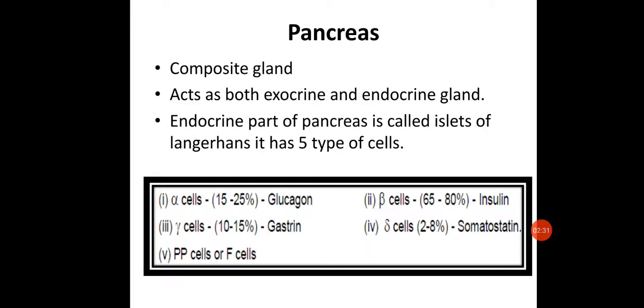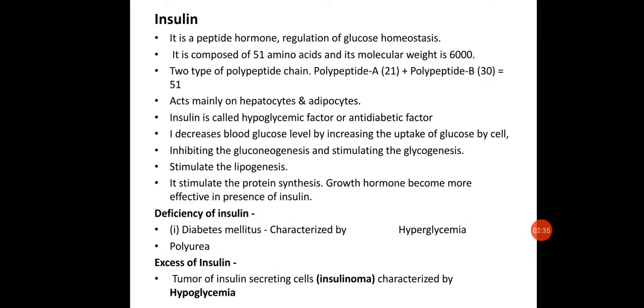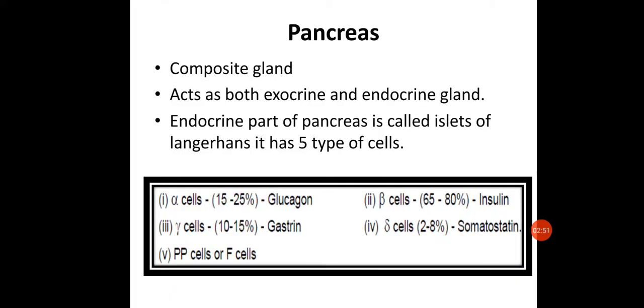So let us start with the beta cells, which are responsible for secretion of insulin. The pancreas consists of 5 types of cells. We have seen that there are about 1 to 2 million islets of Langerhans in a normal human pancreas, representing only 1 to 2% of the total pancreatic tissue. So they are not in very large amount, and they are secreted in very small amounts.